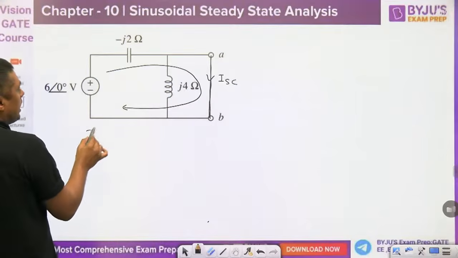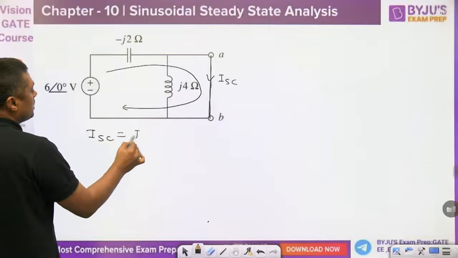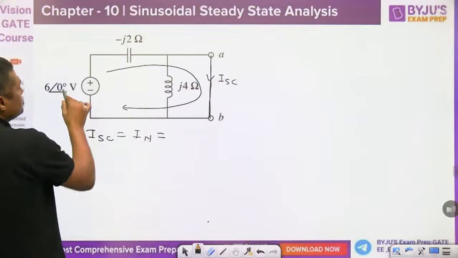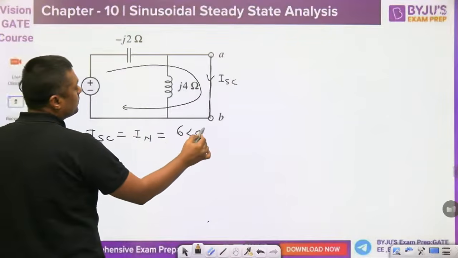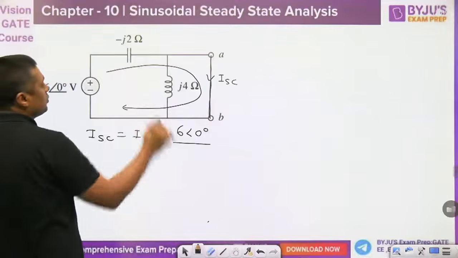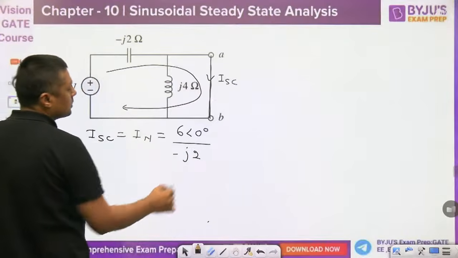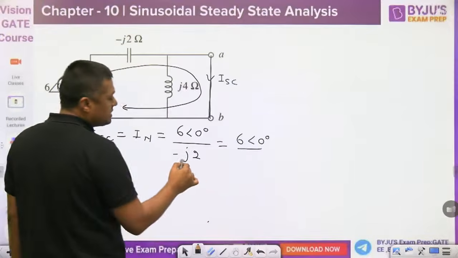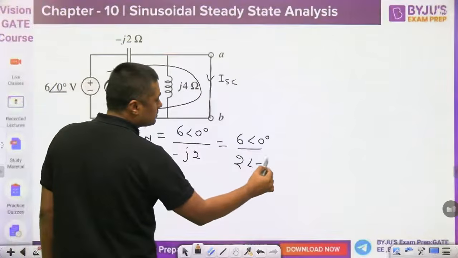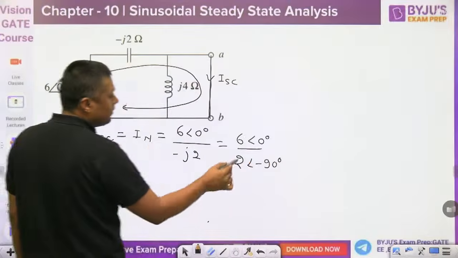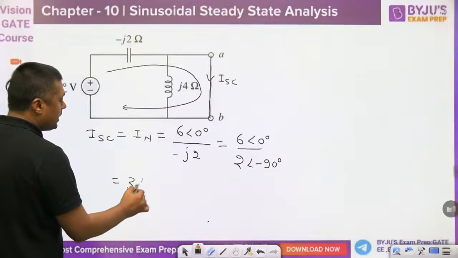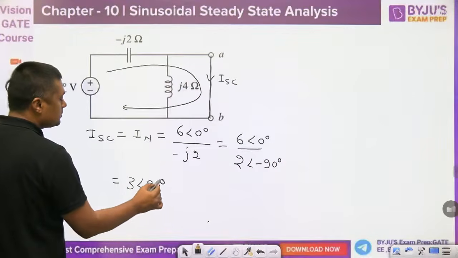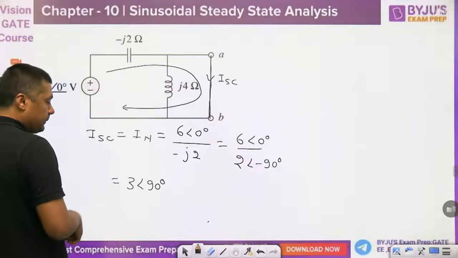So ISC, that is nothing but the Norton's current, is equal to 6 angle of 0 upon minus j2. And what is this? Minus j means it is minus 90 degree. That will become 6 by 2, which means 3 angle of 90 degree. And what is 3 angle of 90 degree? j3.